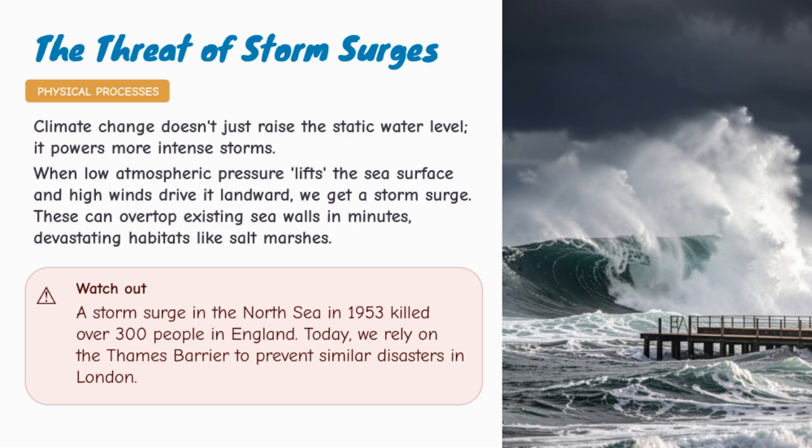The slide mentions the 1953 North Sea storm surge, which killed over 300 people in England. This was one of the most serious coastal flooding events in modern UK history. Today, London is protected by the Thames Barrier, which is designed to reduce the risk of tidal flooding. But as sea levels rise, existing defenses may come under greater pressure. A defense that worked in the past may not be enough in the future.